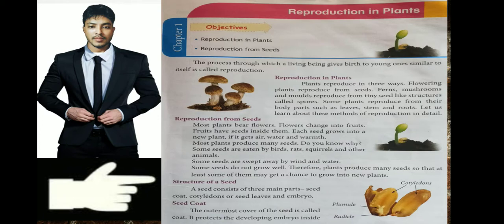Now it is the season for mango, and we have all eaten mangoes, and inside a mango there is a seed. If we plant the mango seed on the ground and take care of it, after some time you will see that the seed has turned into a small plant, a baby plant.